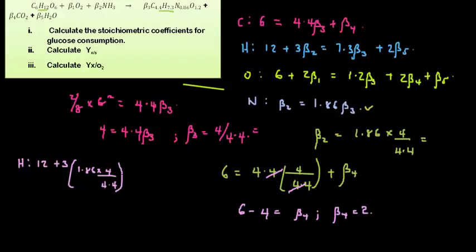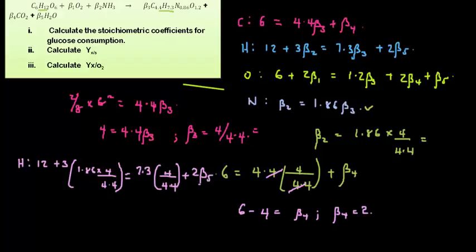It would be very nice if you could just calculate this in decimal points, but as long as you understand the concept. So I have 7.3 into bracket 4/4.4. Like I said, it's best to leave this in decimal points. I'm just doing this for better understanding. It's much better to leave your answers in decimal form. So plus 2 beta 5.